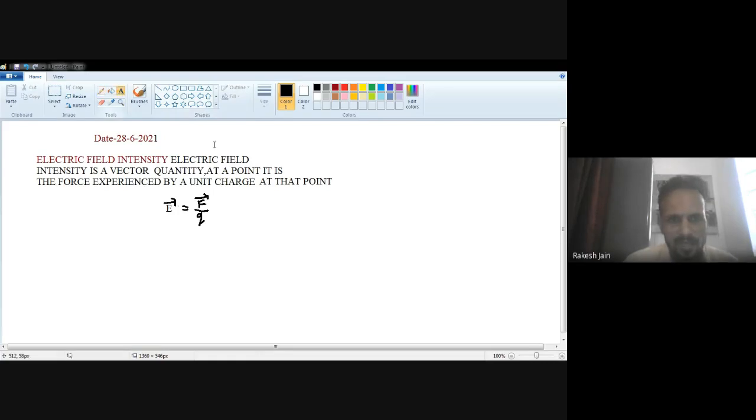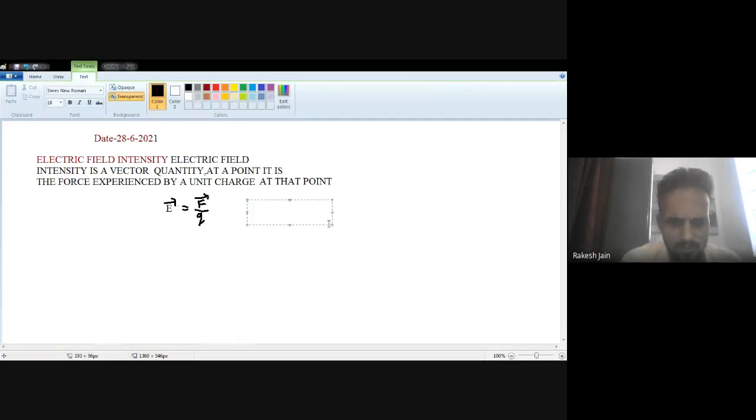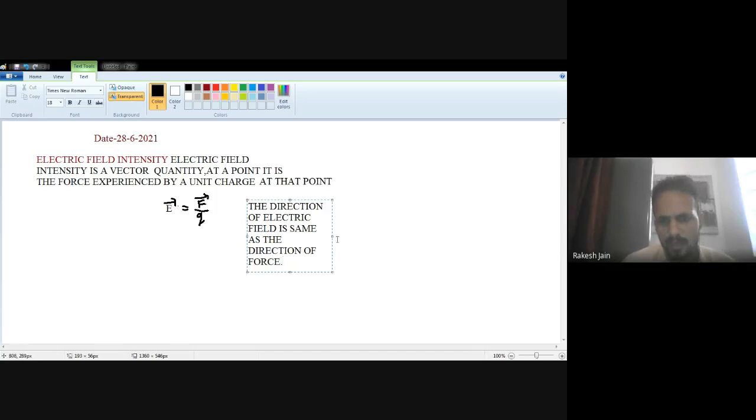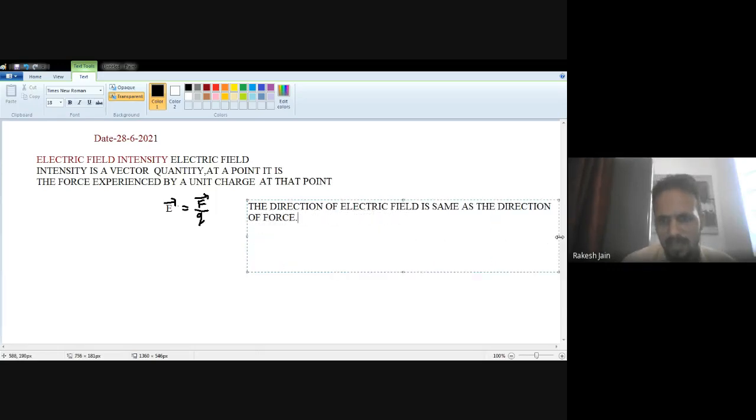The direction of the electric field is the same as the direction of force.